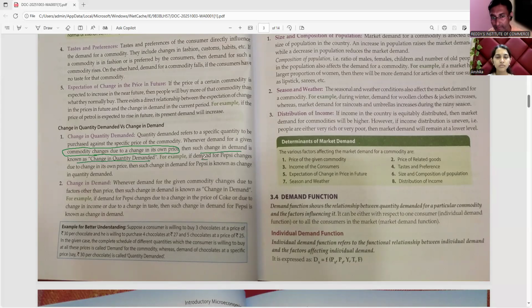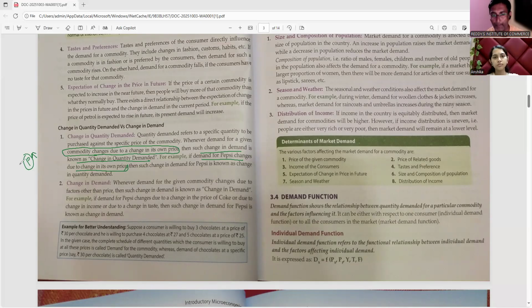Example: if the demand for Pepsi changes due to change in its own price, say the price increases, then its demand decreases. Or suppose Pepsi demand increases due to a change in its own price.